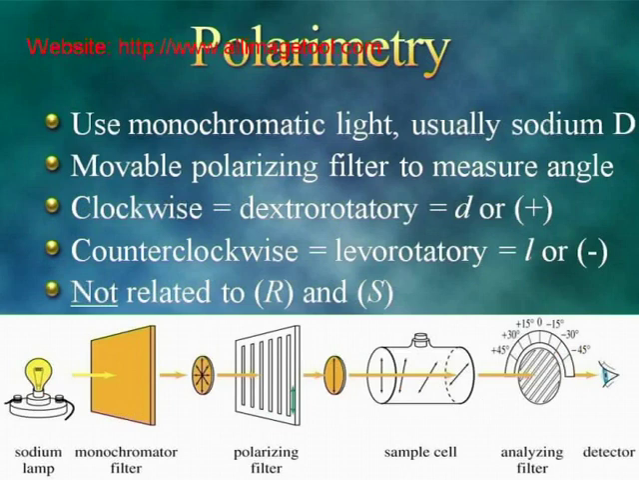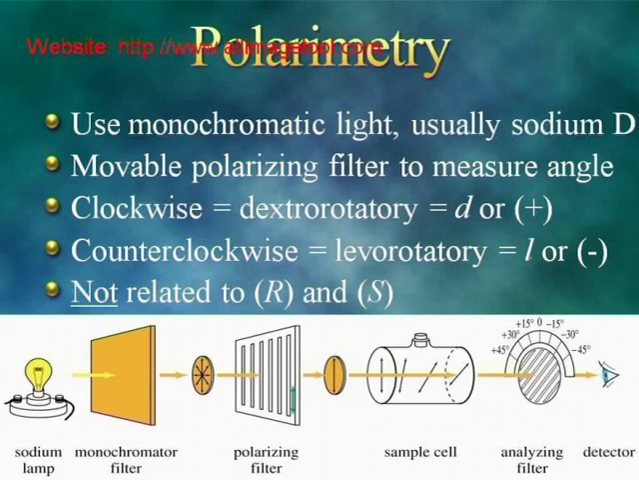Monochromatic light is used to measure optical activity. Monochromatic light is obtained from a sodium lamp. When monochromatic light is passed through the sample cell, the sample may or may not rotate the plane of plane polarized light towards any direction. If the sample solution rotates the plane of plane polarized light towards the right, or in clockwise direction, it is called dextrorotatory, represented by small d.